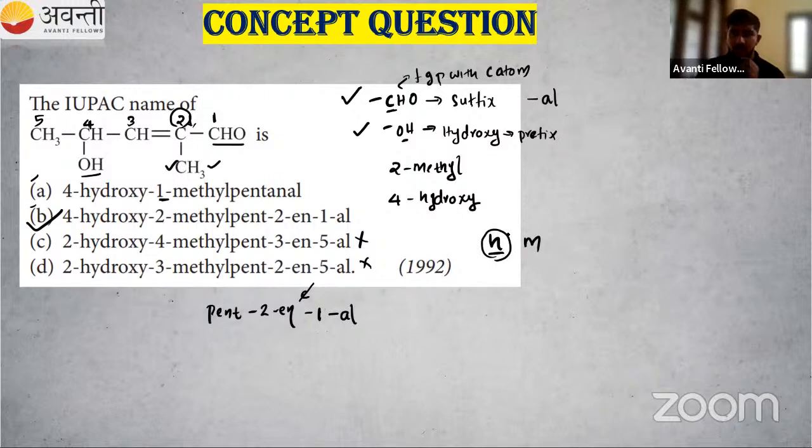Next class onwards, we will do it. This class, we can type it. So we have to write hydroxy first, 4-hydroxy. Second, we write the branch methyl, 2-methyl. Then the word root, that is pent. At the second position there is a double bond, 2-ene. Then the aldehyde, that is our main functional group, al. So we have to write all: 4-hydroxy-2-methylpent-2-enal. So that is the correct answer.